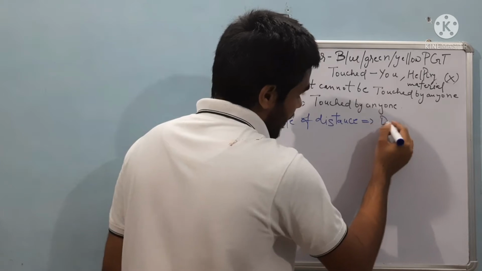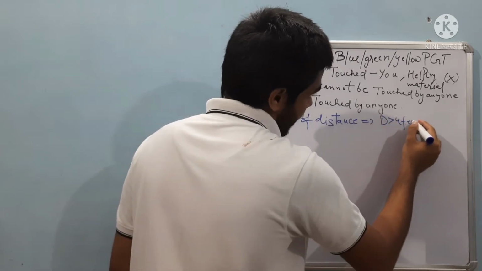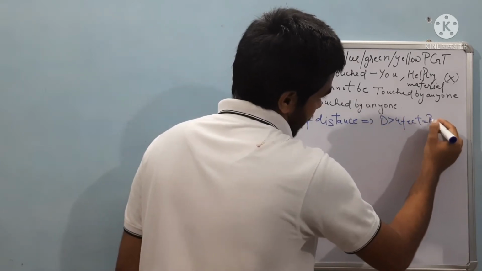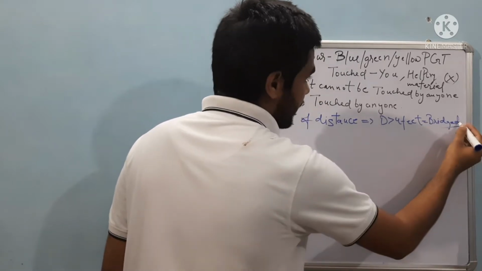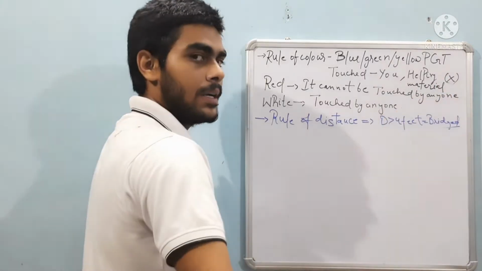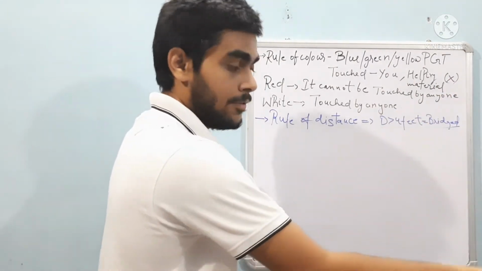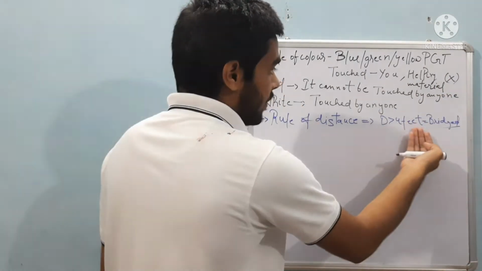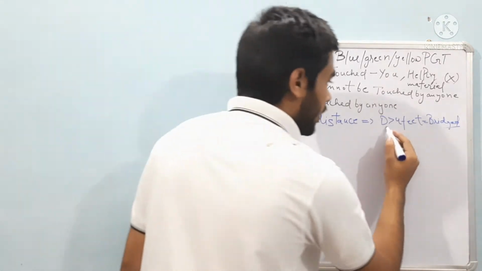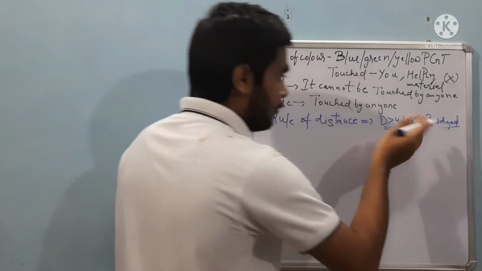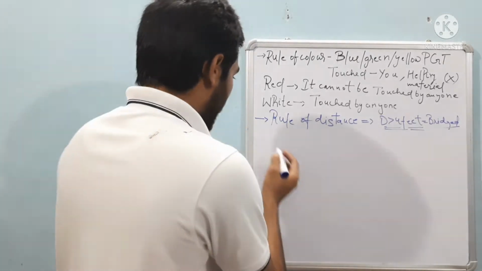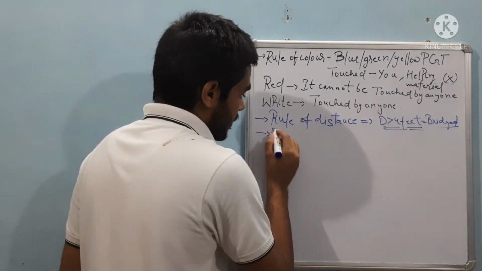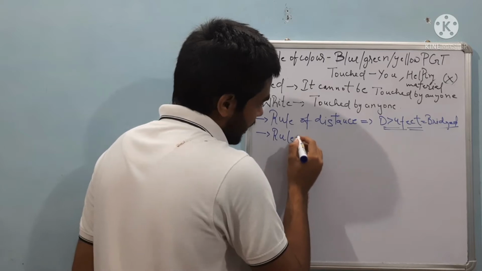If the distance is bridged, it is done by the helping material, which I will cover in a further video. So a distance greater than 4 feet has to be bridged and a distance less than 4 feet can be jumped by the person.